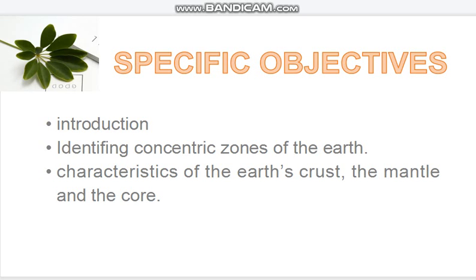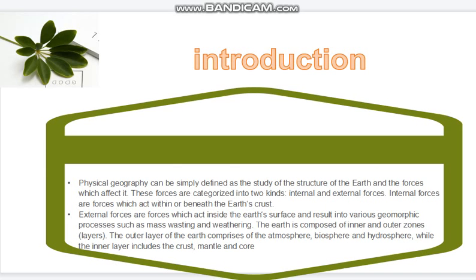The specific objectives which we have, the first one is the introduction. We'll see the meaning of physical geography and how it relates to the structure of the earth, identifying the concentric zones of the earth, which are simply mentioned on the title above. And the other one is the characteristics of the earth's crust, the mantle, and the core. Now let's start with the introduction.